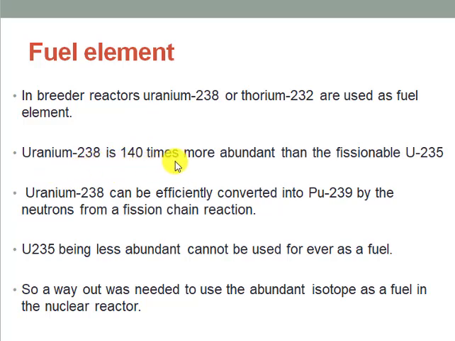Because uranium-238 is 140 times more abundant than the fissionable uranium-235, and uranium-238 can be efficiently converted to plutonium-239 by the neutrons from the fission chain reaction. Therefore, it is the material of choice as a fuel. Uranium-235, being less abundant, cannot be used as fuel forever. So an alternative was required, a way out to use the abundant isotope as a fuel in the nuclear reactor.